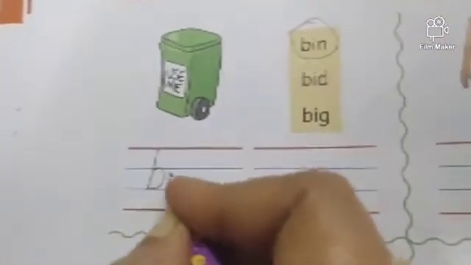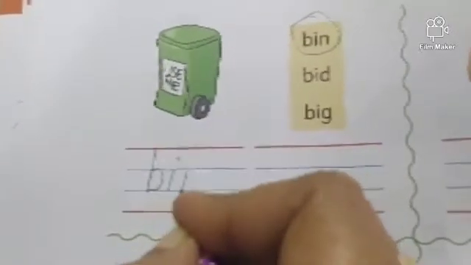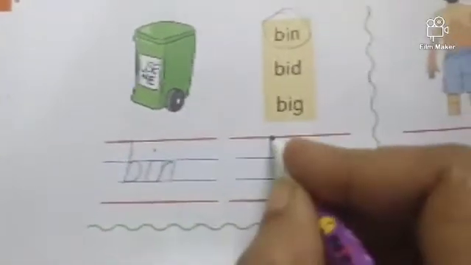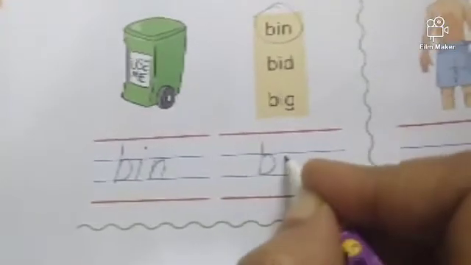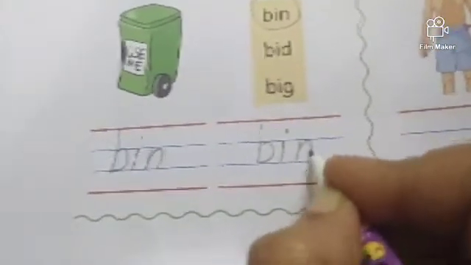Okay. So what is this? This is a bin. Where is bin? Bin, bid, big. First one is correct. Bin. So circle bin. And write it twice. Say and write. Bin. Bin. Bin. Bin.